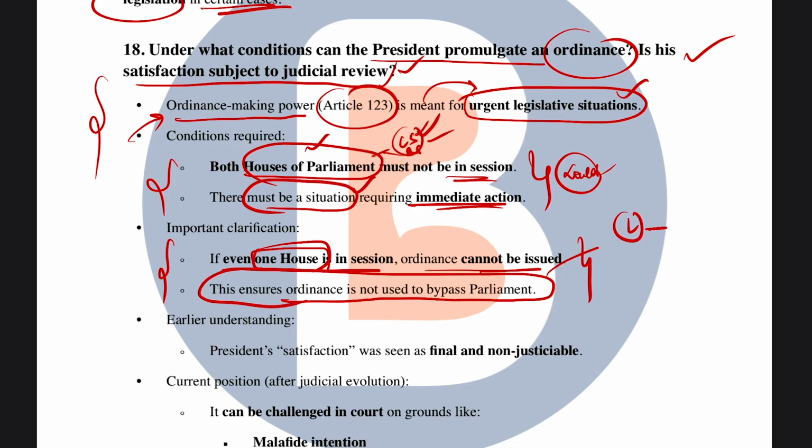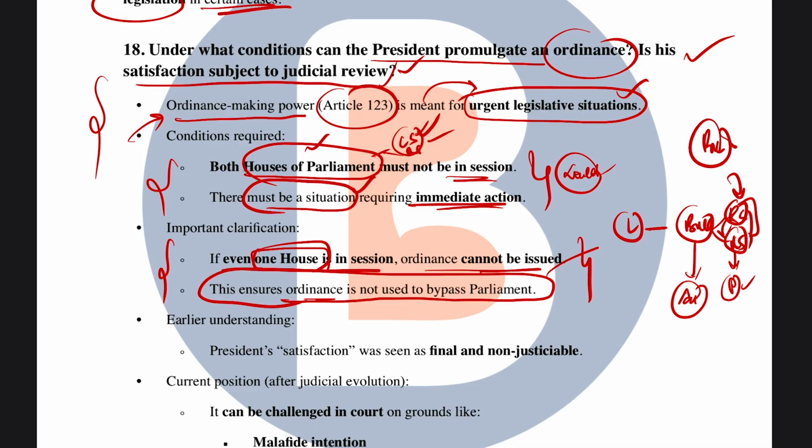Because how does any legislation happen? First, a bill has to be introduced either in the Lok Sabha or the Rajya Sabha, and after the bill gets sufficient support from one of the two houses, it passes to the next house, and from there it goes to the president, and then it becomes a law. This is how a particular bill becomes an act or a law. But an ordinance is not a situation where it has to bypass these filters, where the president just writes it on a piece of paper, calls it an ordinance, and then it becomes a law, right?